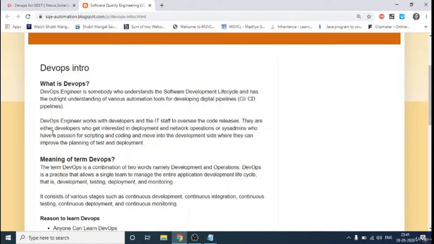Okay, because when people were working in a waterfall model, what happened in those days, there was a huge gap between the developers and the testers. So the way they were working is the first developer develops the application, and after that it is a tester who tests the application, and then there is someone who deploys the application into production. Okay, but this was a clear gap between all those people, because it might be possible that the understanding of the software is different for those people, right?